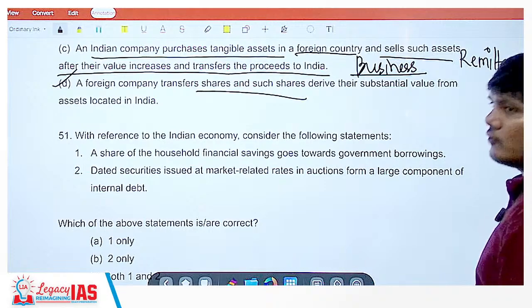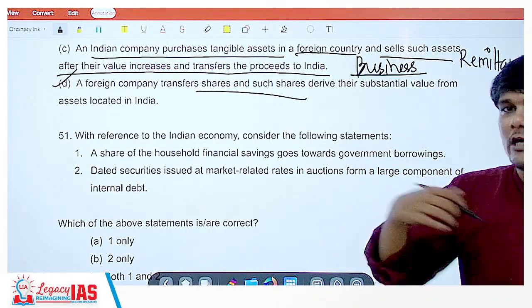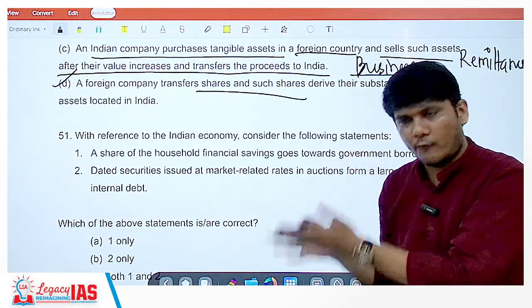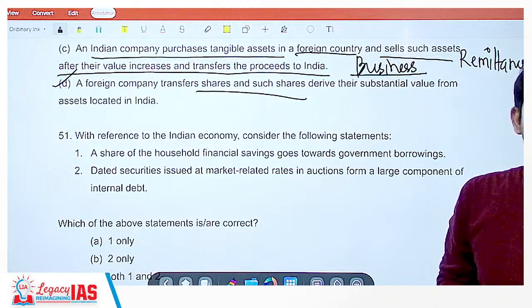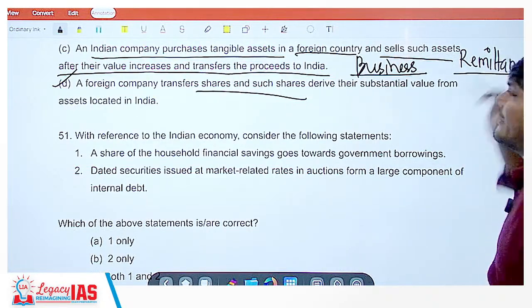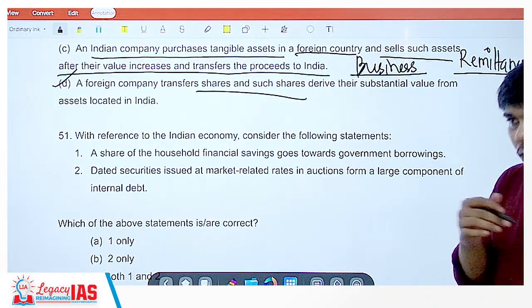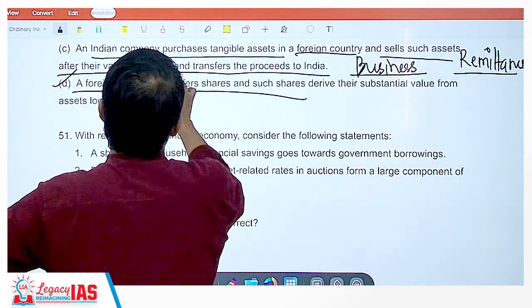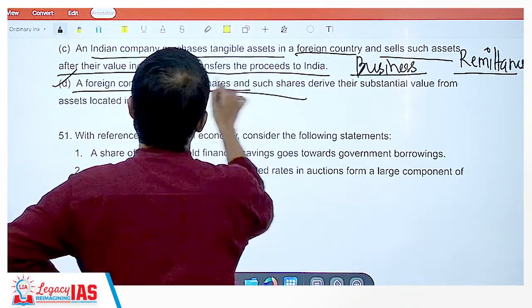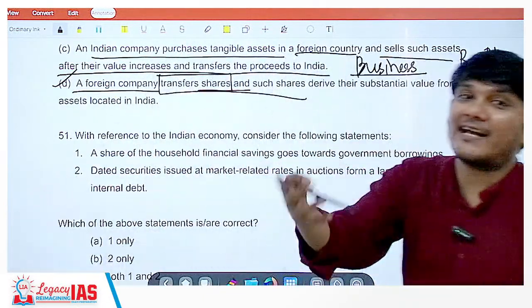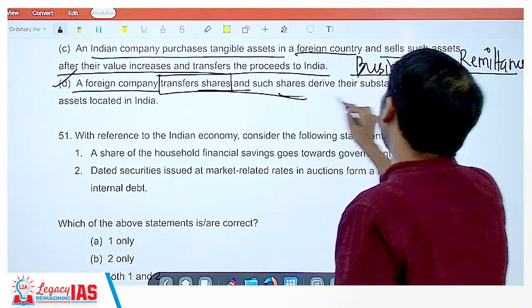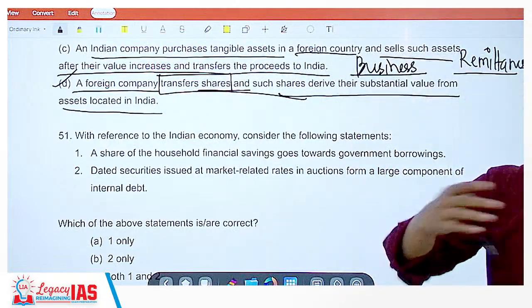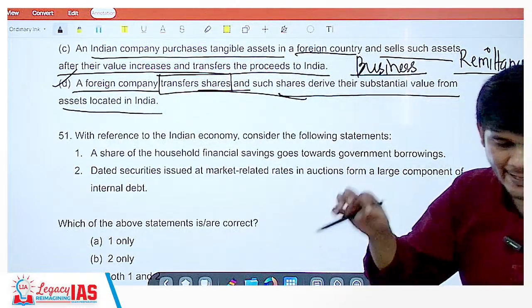So this is the definition of remittances. You go abroad, you work abroad, you do business abroad, you earn money and you send the money back to India. All the business and everything you did in foreign and you sent the money back. So this is the definition of remittances, not indirect transfer. So what is indirect transfer? Indirect transfer is when a foreign company transfers the shares, and such shares derive their substantial value from assets located in India. So the share transfer is actually your indirect transfer.